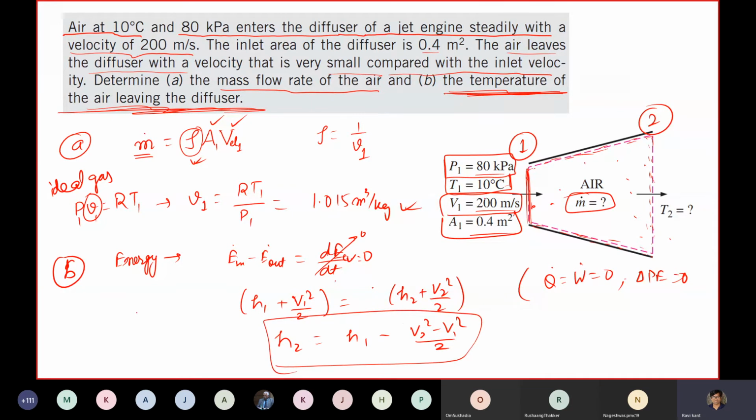So again, what is my H1? How to calculate? Once I calculate H2, then based on this H2 I can estimate my T2. But to calculate H2 we need H1 data, and V2 and V1 are given.